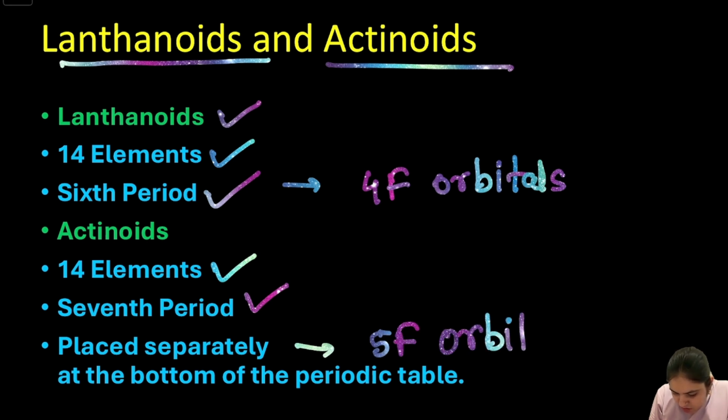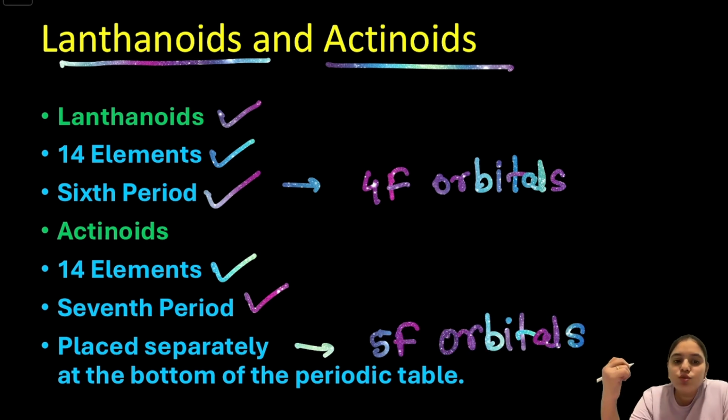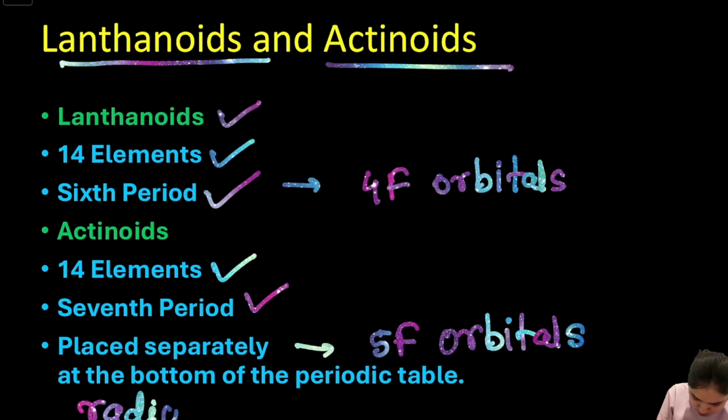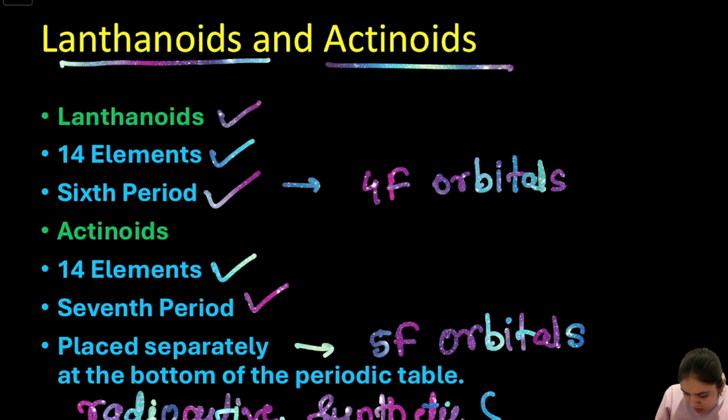In actinides, 5f orbitals are gradually filled. Most actinides are radioactive and many of them are synthetic and man-made. They are radioactive. Some are synthetic and man-made.